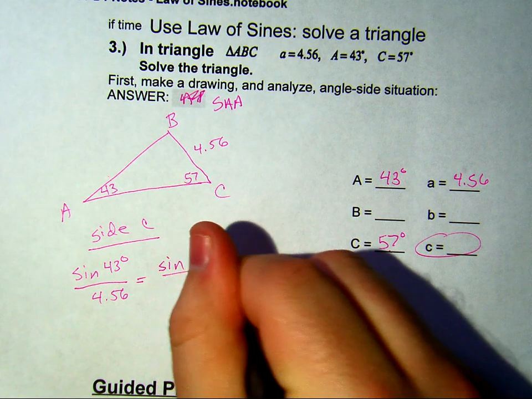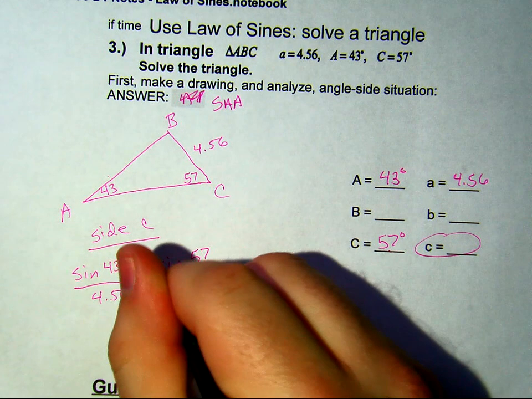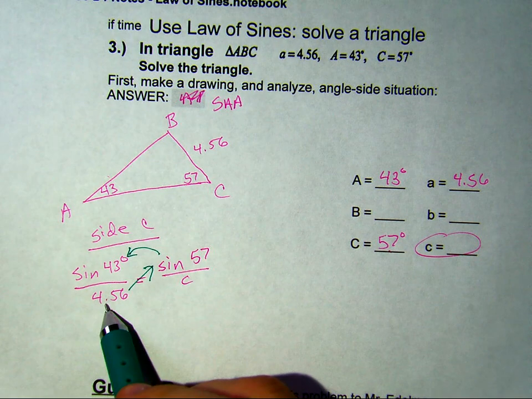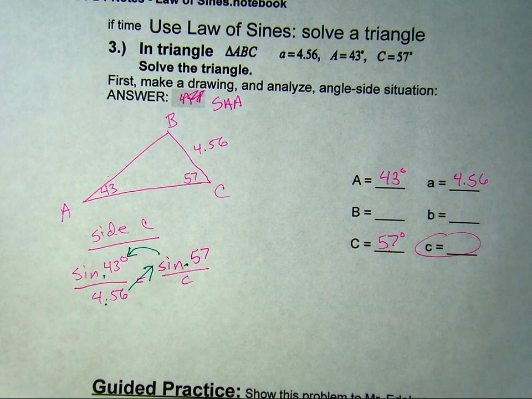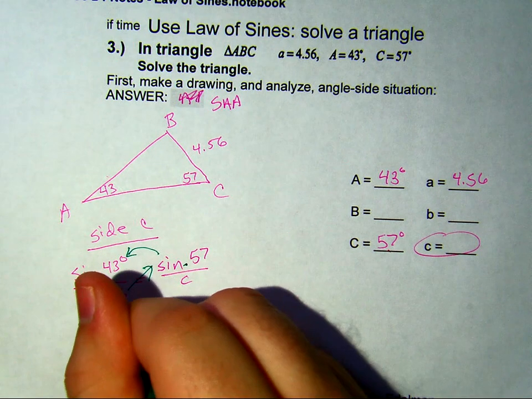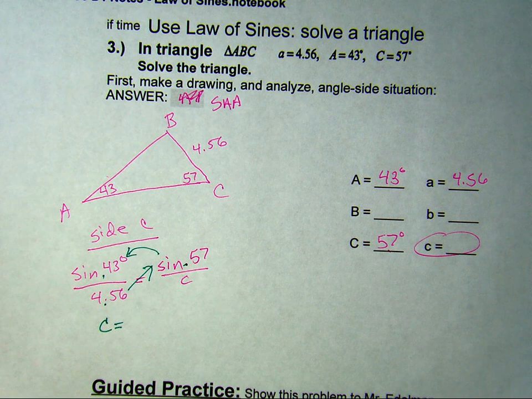I'm going to do my calculator magic. I'm going to multiply 4.56 times sine of 57, and then I will divide by sine of 43. 4.56 times sine of 57. Make sure you're in degree mode. Divide by sine of 43. And C is 5.6. Cool.